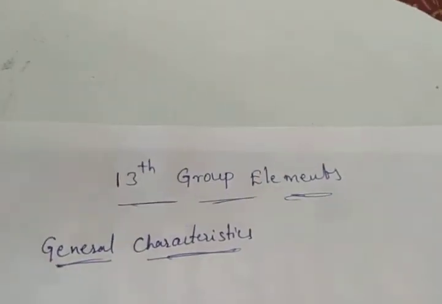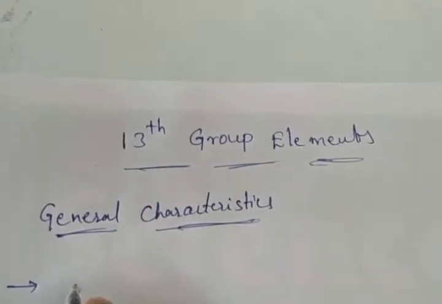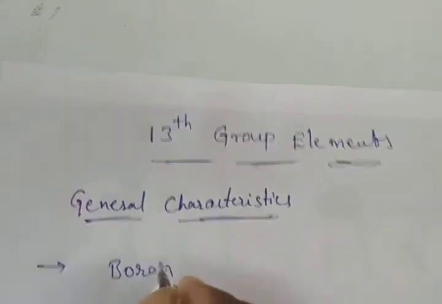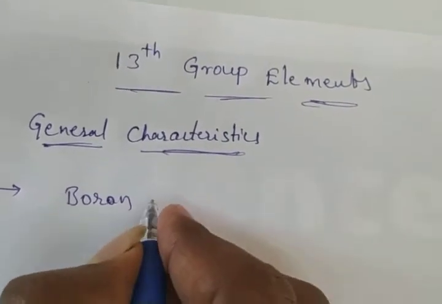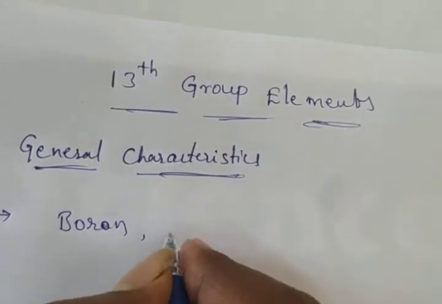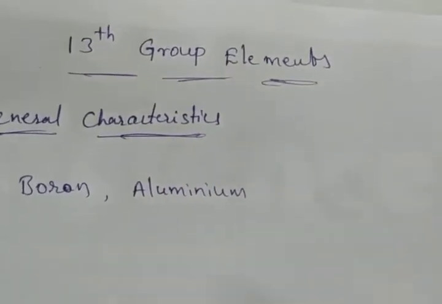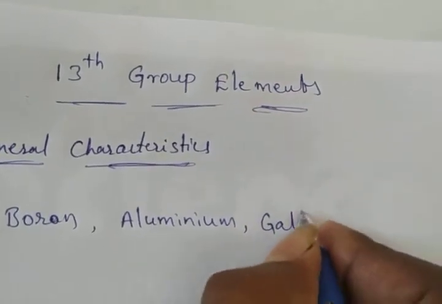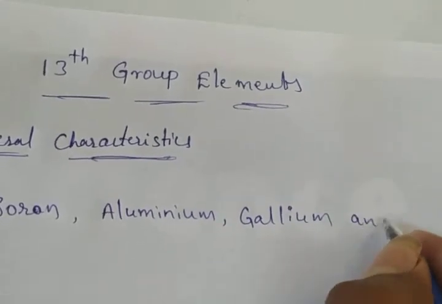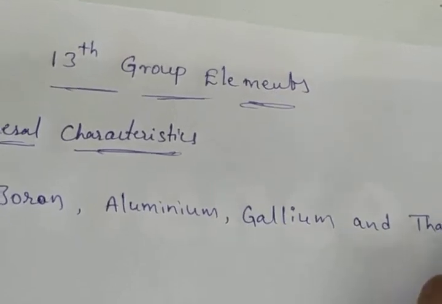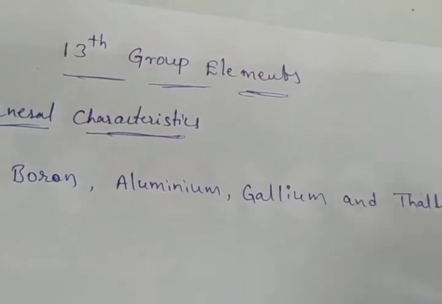What are the elements? Boron, aluminium, gallium, indium and thallium.